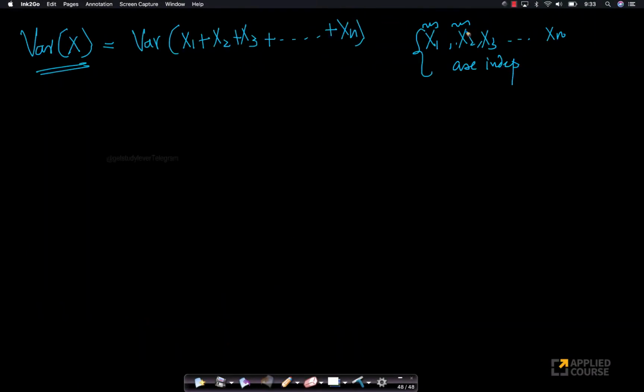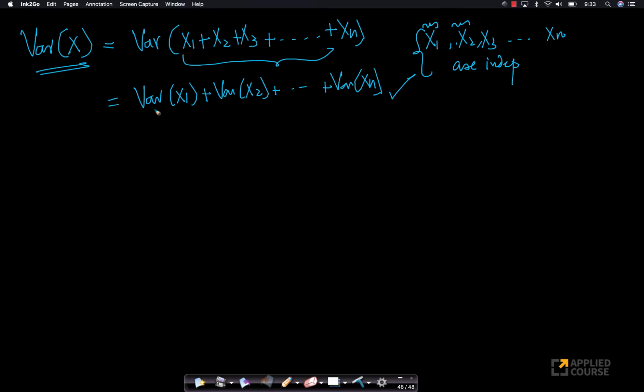So because x1, x2, x3 are independent, the variance of this can be written as variance of x1 plus variance of x2, so on and so forth, plus variance of xn. This is a very important property about variance. Again, we can also prove this by writing the formula of variance. Variance of a sum of random variables equals the sum of variances of these random variables if they are independent. Again, this is fairly simple to prove from expectation concepts, right?